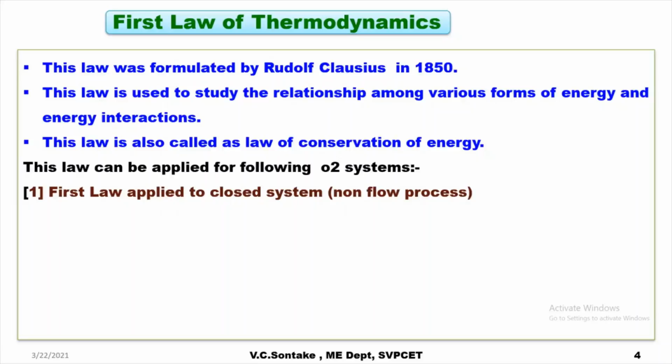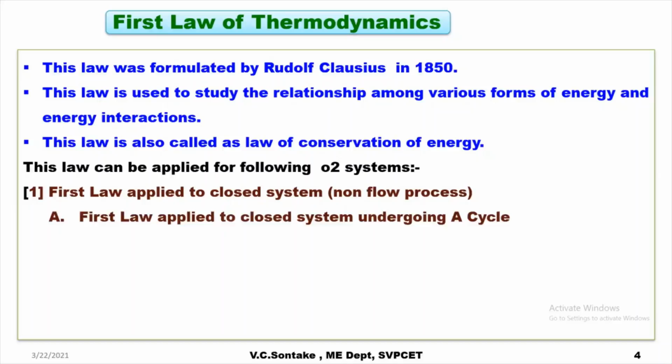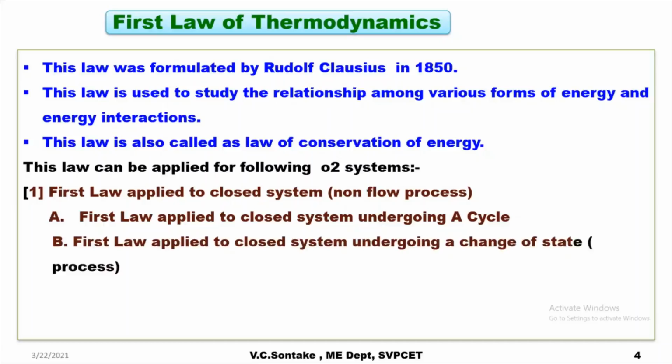That is, any process taking place in a closed system is called a non-flow process. So when we study first law of thermodynamics for a closed system, we will have two versions of it. First one, first law applied to closed system undergoing a cycle, and first law applied to closed system undergoing a change of state.